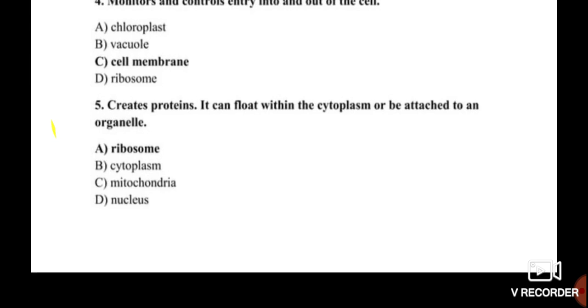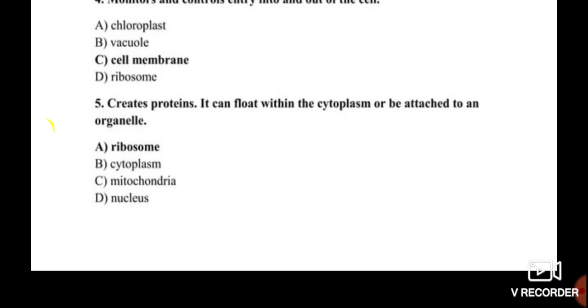Question number 5, creates protein. It can float within the cytoplasm or be attached to an organelle. For protein synthesis, there is the role of the ribosome, and it binds to messenger RNA, reads the codons in it and gives information for the production of a protein. So the correct answer for question number 5 is ribosome.